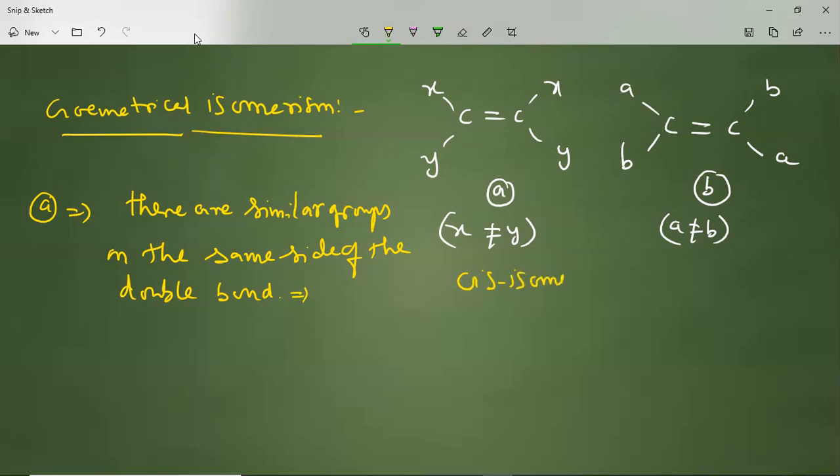So we came to know the definition of the cis isomer from this example.